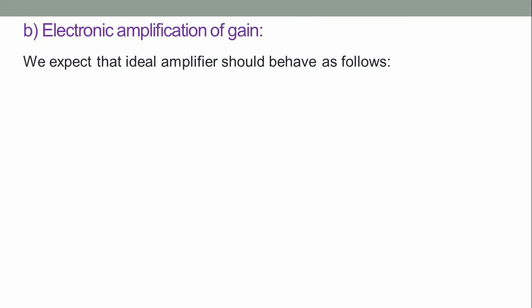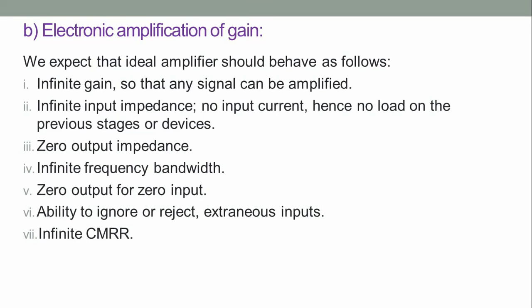Electronic amplification gain. We expect that the ideal amplifier should behave as follows. It should have infinite gain so that any signal can be amplified. Infinite input impedance, no input current, hence no load on the previous stages or devices.